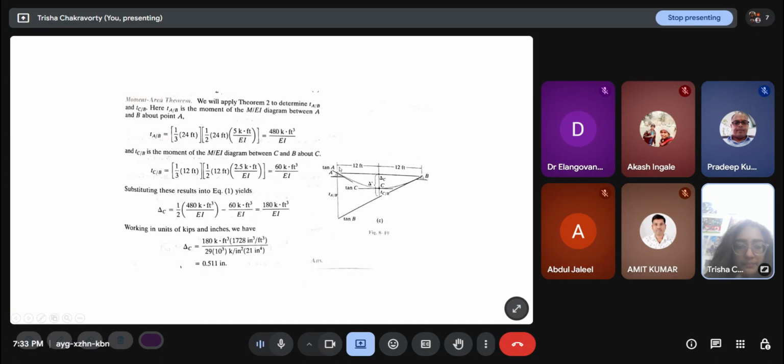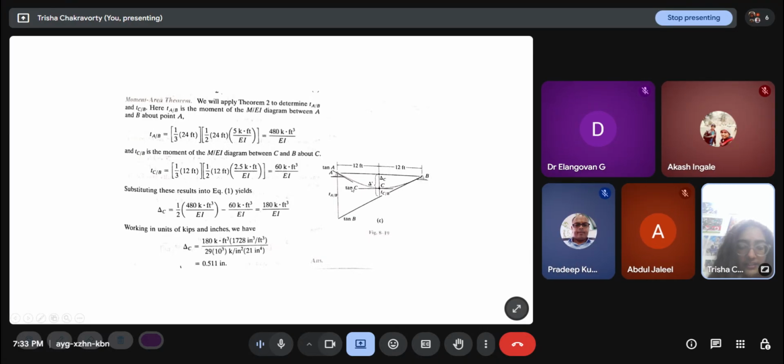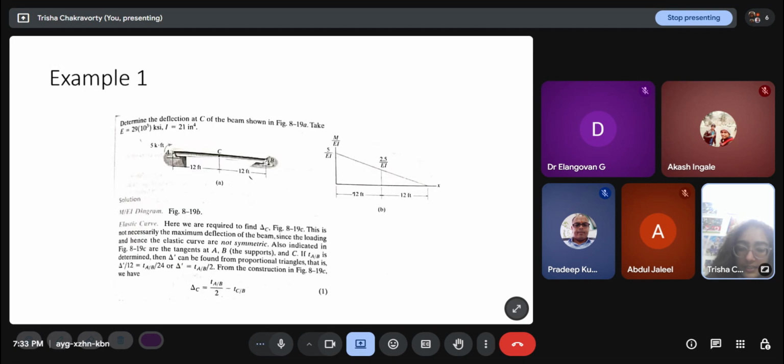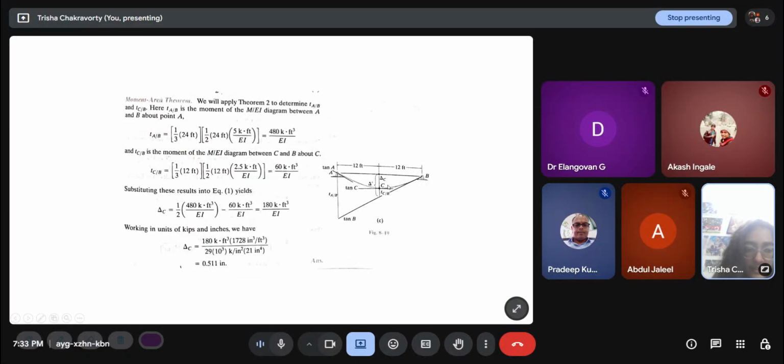So this is the diagram. It has a deflection like this. This is the tangent at A, this is the tangent at B, and this is the tangent at C. It is not necessary that the tangent at C should be parallel to the horizontal. It can be anything because it is not a symmetric problem. Now, if t A/B is determined, this is entirely a geometry problem. This is the tangent at B.